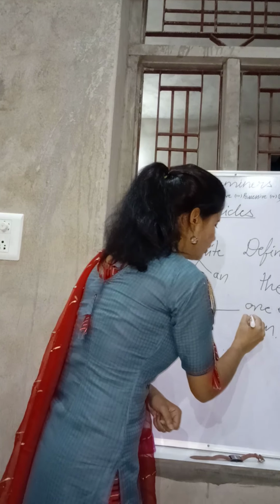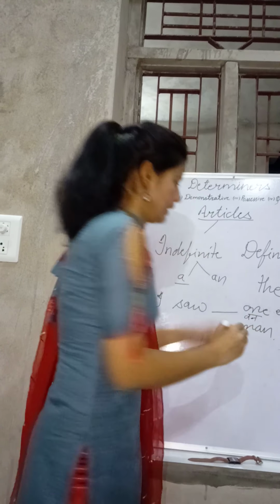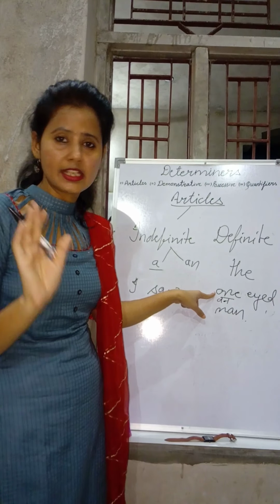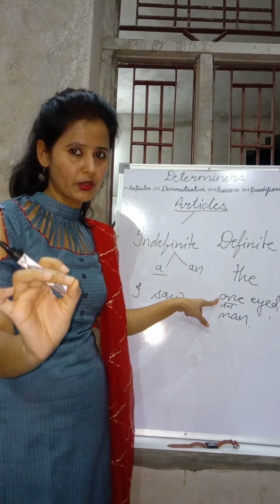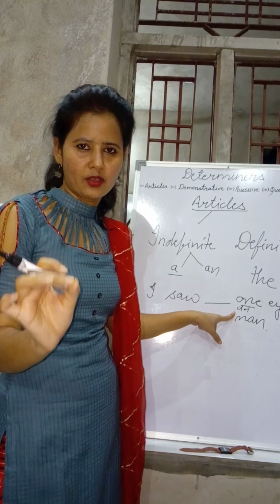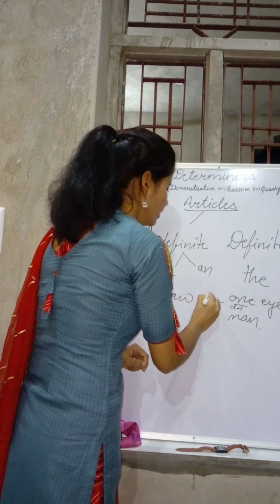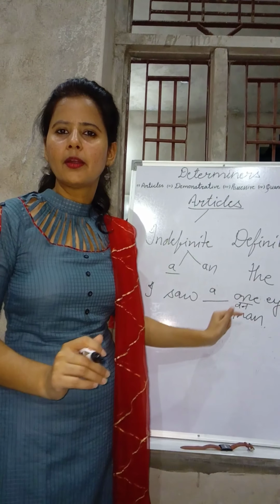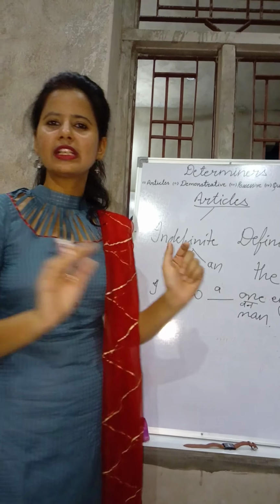It starts with O, which is a vowel here, but it is not creating the sound of O. It's creating the sound of "wa", and that is a consonant sound. That's why we have to use "a" here: I saw a one-eyed man.